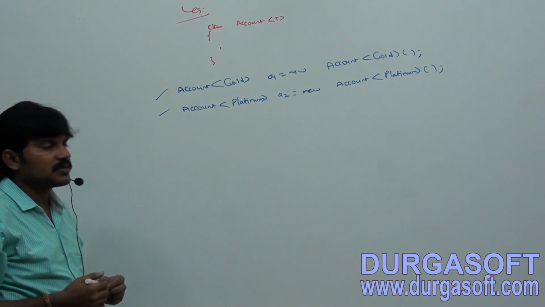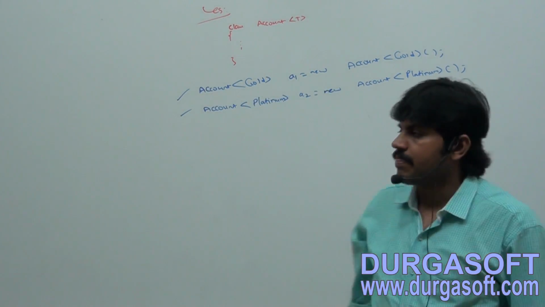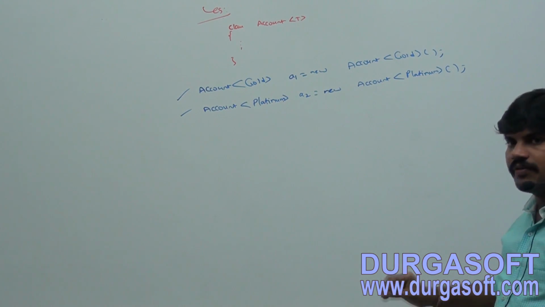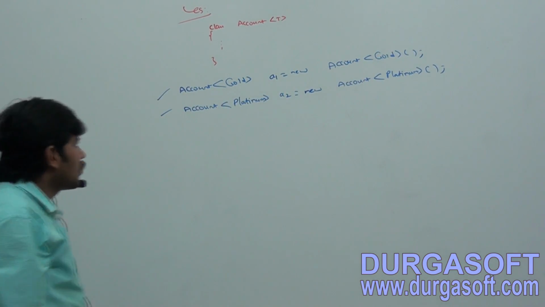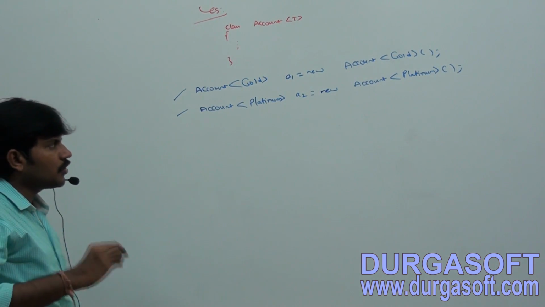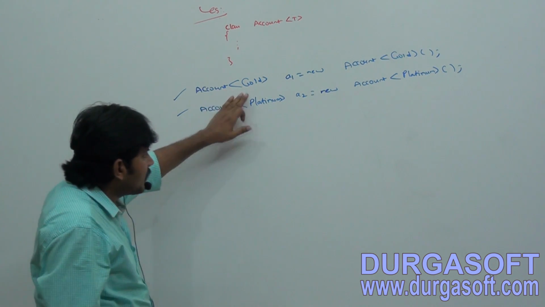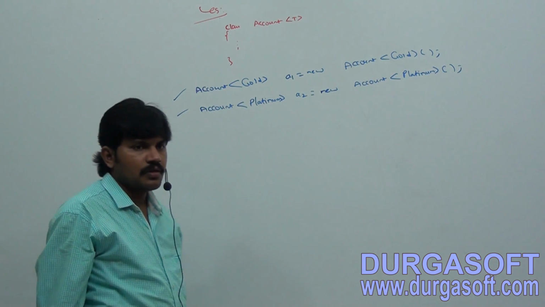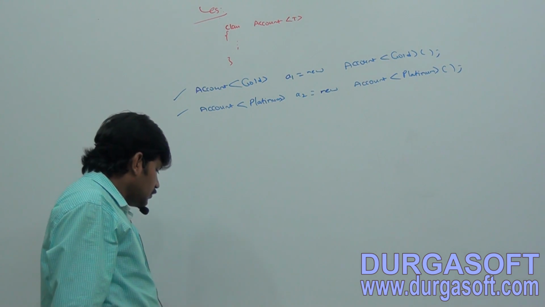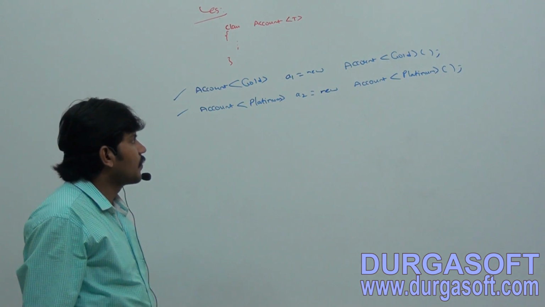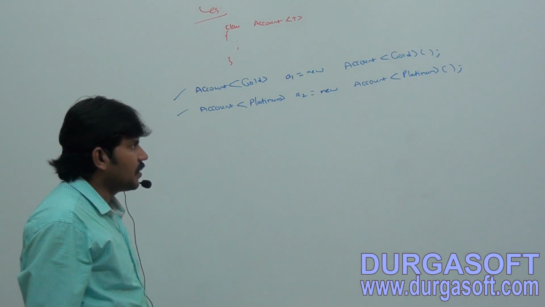Take example. Class account of T. Next, account of gold A1 is equal to new account of gold. Next, account of platinum A2 is equal to new account of platinum.